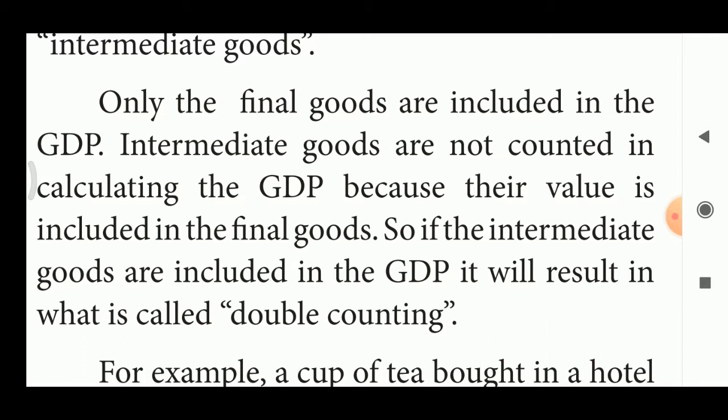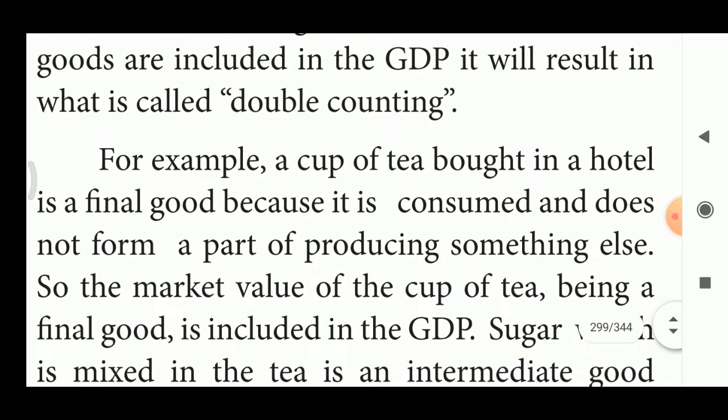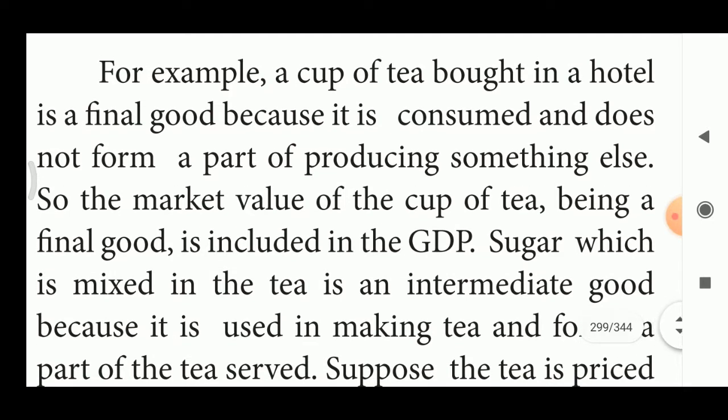Okay. Only the final goods are included in the GDP. We must include the final goods. Intermediate goods are not counted in calculating the GDP. We won't calculate the intermediate goods. For calculating GDP, we must calculate only final goods. We must not calculate what goods? Intermediate goods. Now, we are going to see about the intermediate goods.